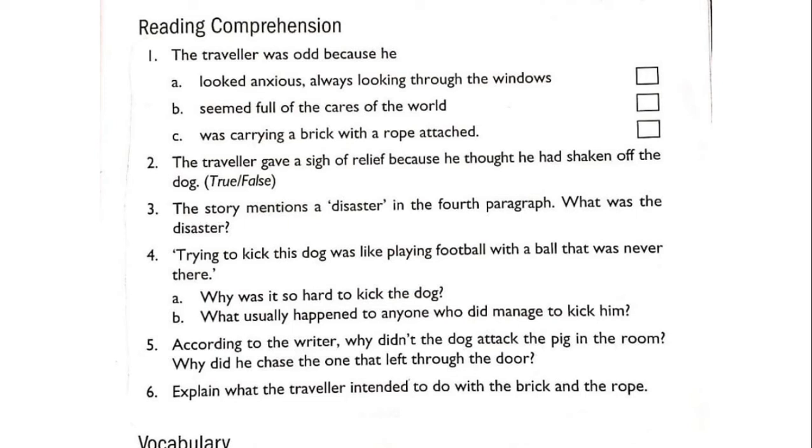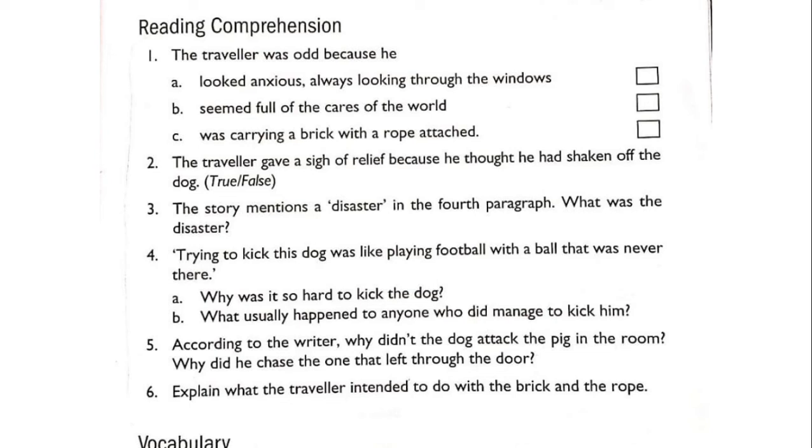So he tried many other methods to get rid of the dog. He tried to throw stones at the dog. He tried many methods, but he was not able to get rid of the dog. So what he did was that he tied a brick to the rope, and he thought that when the dog came very near to him, he would catch the dog with the rope.